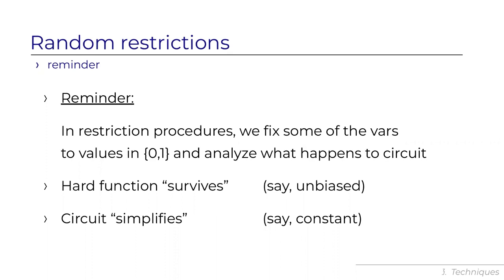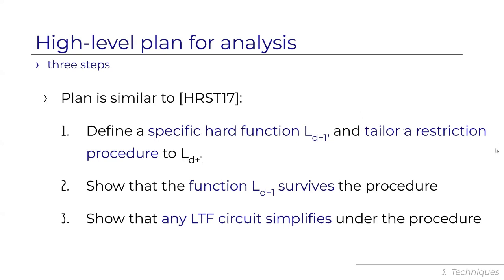And we want to argue that the hard function survives after this fixing, after the restriction, whereas the circuit simplifies under the restriction. And since there is a difference in behavior between the hard function and the circuit, it cannot be that the circuit computed the hard function, and we get our lower bound. For example, maybe we want to argue that the hard function is unbiased over the subcube of living variables after the restriction, whereas the circuit is constant over this subcube, which means that the circuit couldn't have computed the hard function. Okay, and our high-level plan for analysis is very similar to Hastad, Rossmann, Servadio, and Tan.